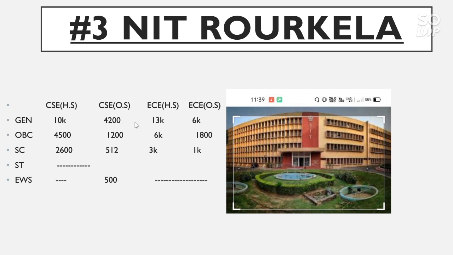For EC home state, the general category cutoff is 13,000, for OBC 6,000, for SC 3,000. For EC other state, the general category cutoff goes to 6,000, for OBC 1,800, for SC 1,000.